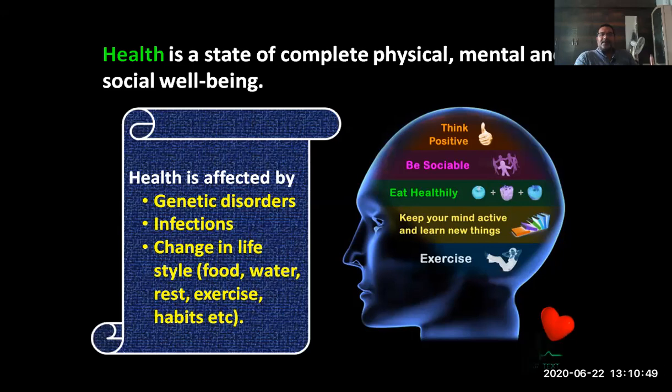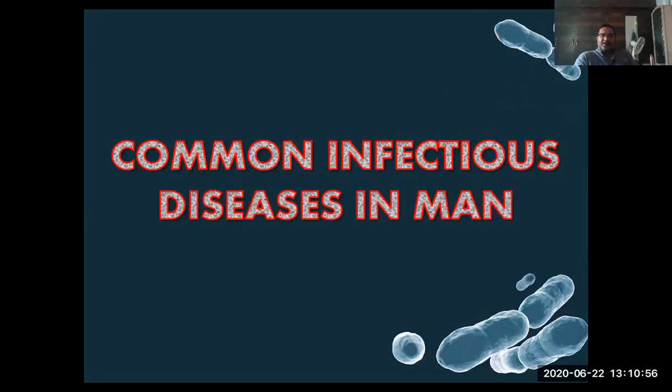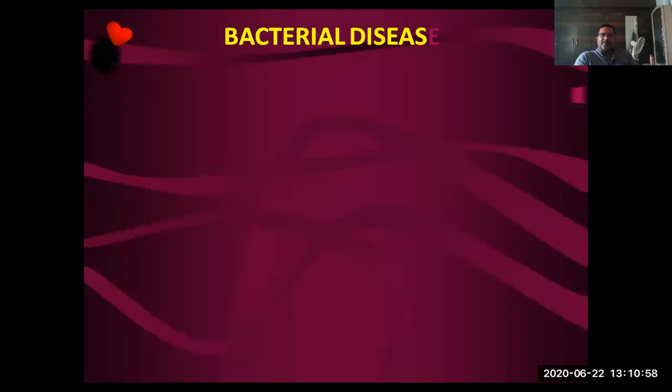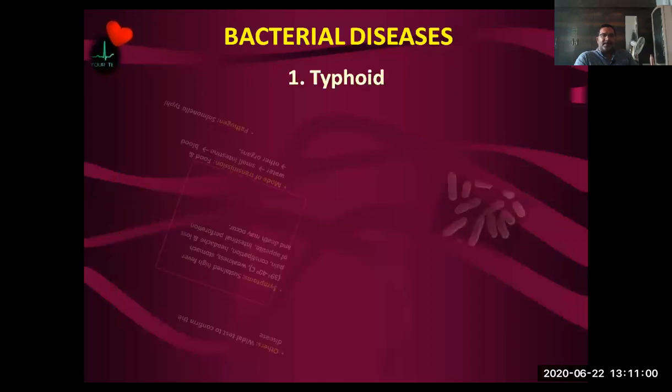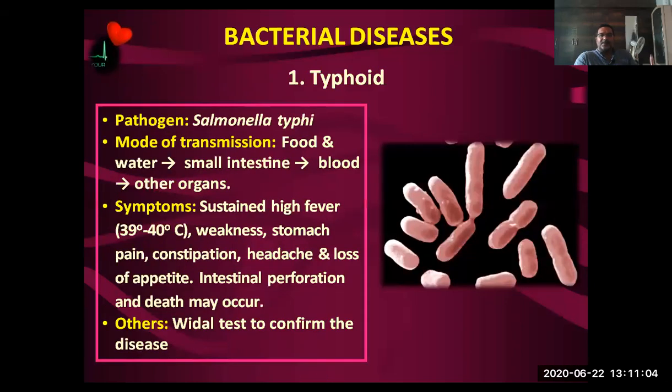Now, some of the common infectious diseases of human beings that we need to discuss. First, the bacterial diseases, like typhoid.